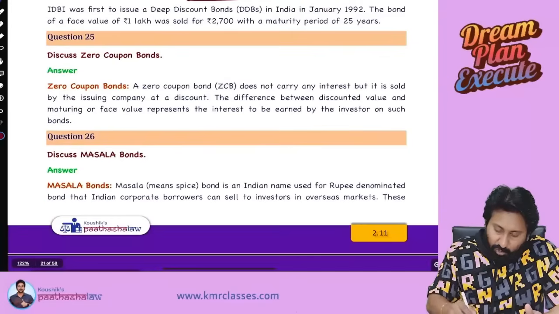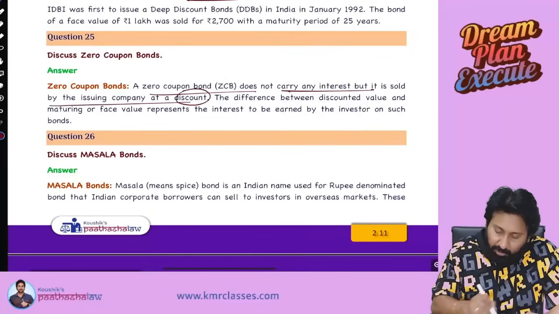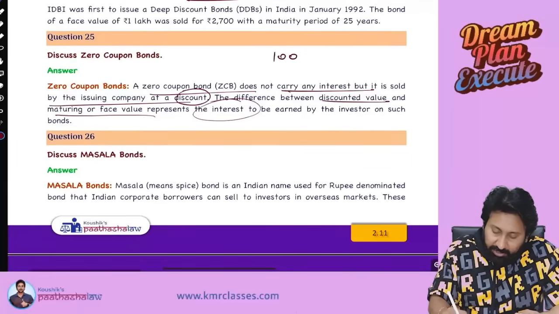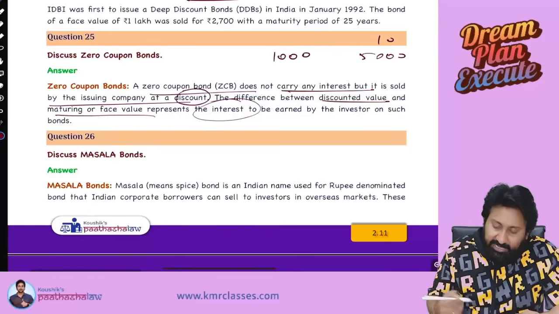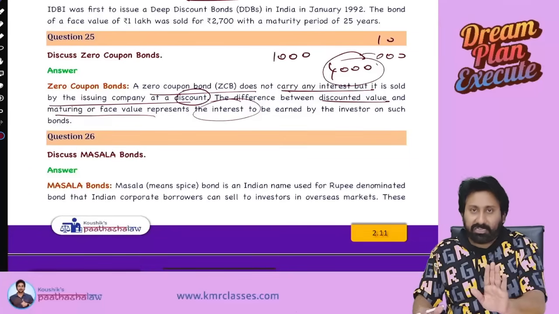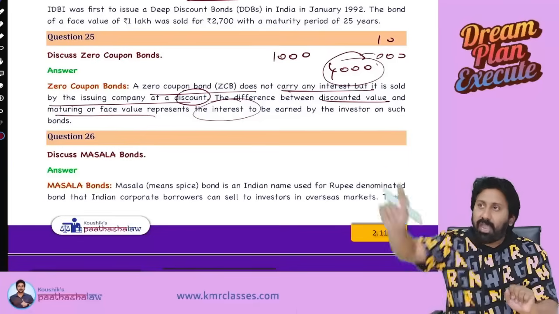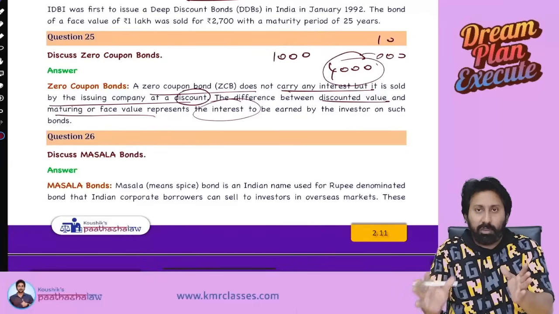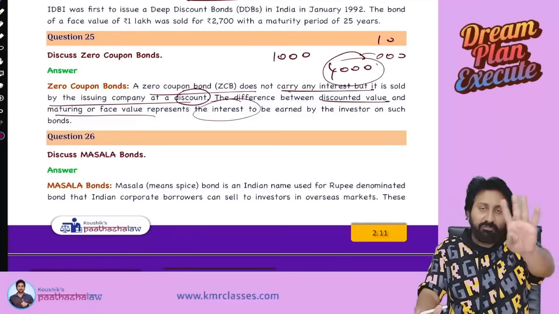Next. Zero coupon bond does not carry any interest, but it is sold by the company at a discount. The difference between the discounted value and the maturity value is the interest. For example, I will issue at 1000, redeem at 5000 after 10 years. A balance of 4000 is the interest, paid separately. I will take from you 1000, I will give you 5000. A balance of 4000, you put whatever name you want. It means the return that you get is 4000.